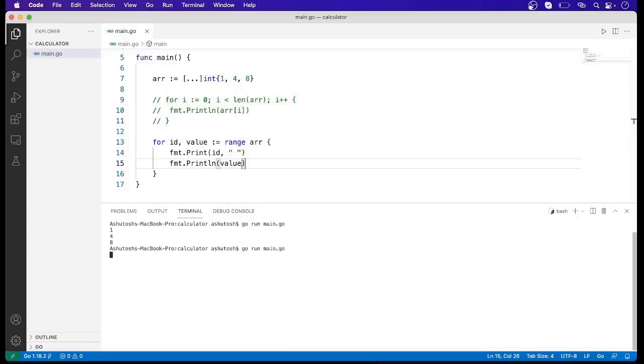When we run this code, we can see its index and values have been printed here. So this is the way in which we can also iterate over an array.